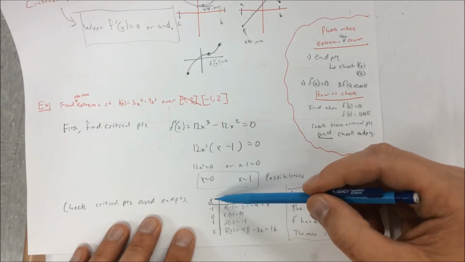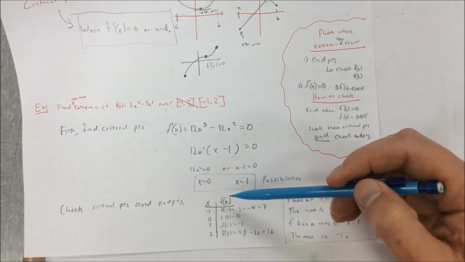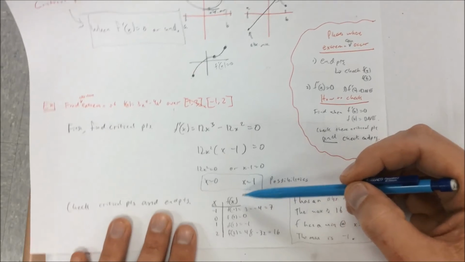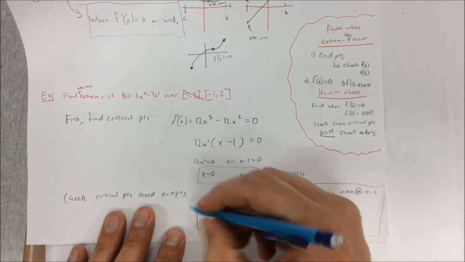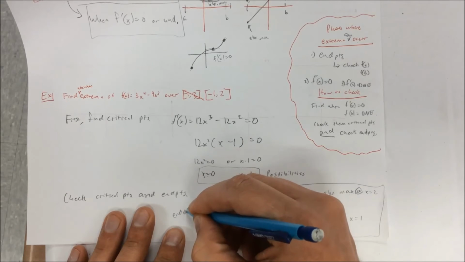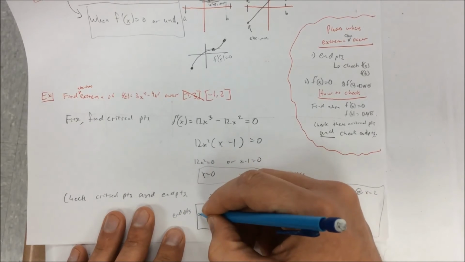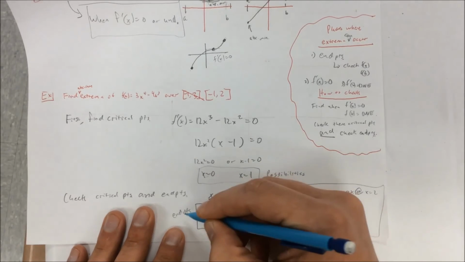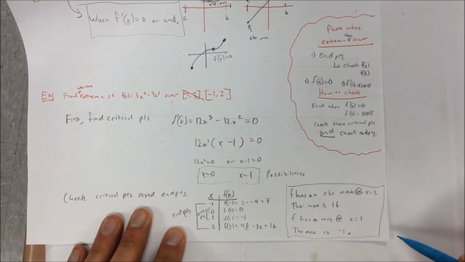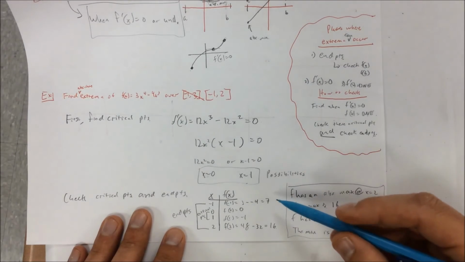Then all we have to do to find the maximum and minimum is check all the endpoints and the critical points. That's all we have to do.